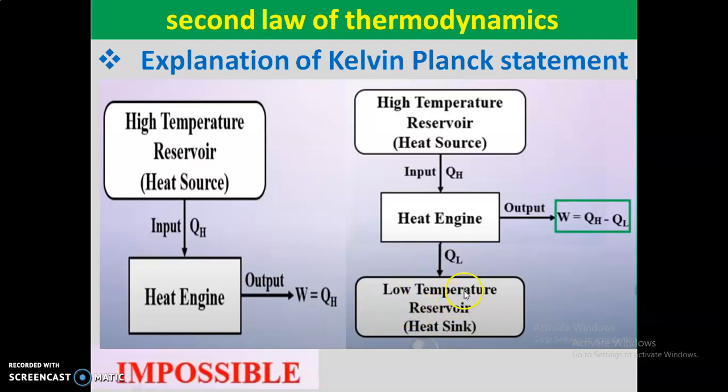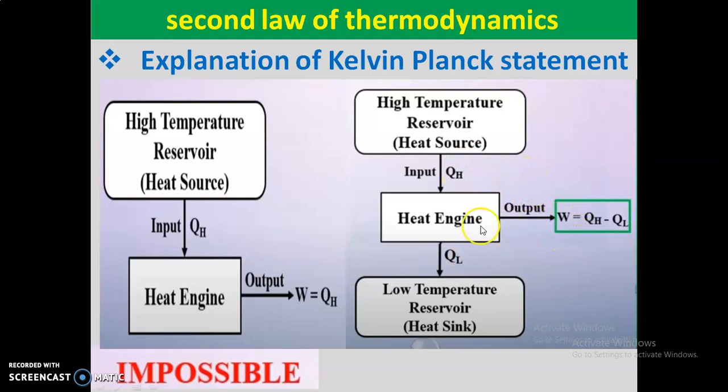So the total heat supplied from the high temperature reservoir will not be converted into work. Some amount of heat is converted into work, and the remaining amount of heat is rejected to the low temperature reservoir, that is the heat sink. What is the work output here? W is equal to the difference of the heats.